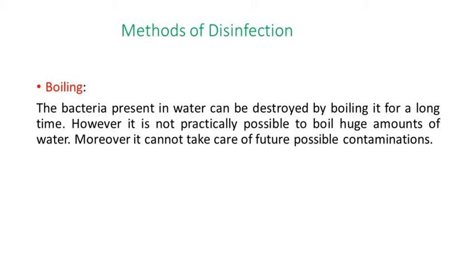Now the next topic is the methods of disinfection. There are various methods used for the disinfection of water, such as boiling of water, excess lime treatment, iodine and bromine treatment, ozone treatment, potassium permanganate treatment, silver treatment, and ultraviolet treatment. These are the different treatment methods. But out of these methods, the most acceptable method for disinfection is chlorination, because this process has various advantages.